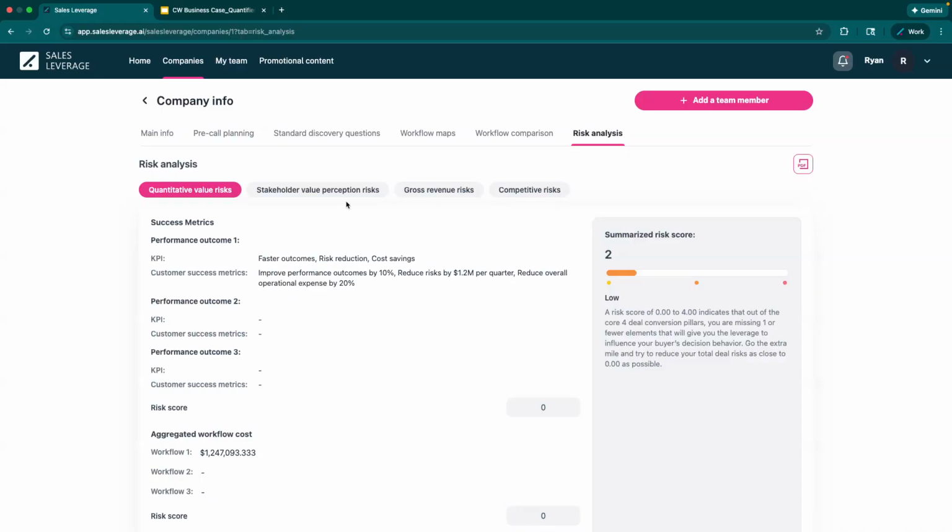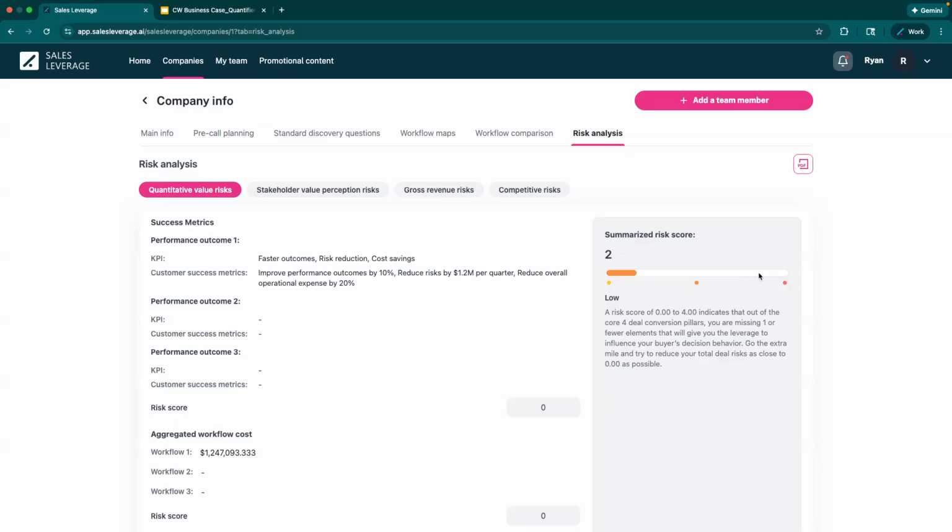And so the less information that you're gathering across these areas, the more this score is going to increase. It basically tells you a risk score of 0 to 4 indicates that out of the core deal conversion pillars, you're missing one or few elements that will give you the leverage to influence your buyer's decision behavior. The higher up you go, if you start getting to 8 and 10 and 12, you've got some holes in your deal, right?